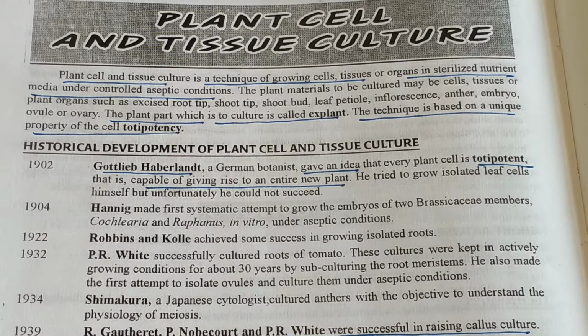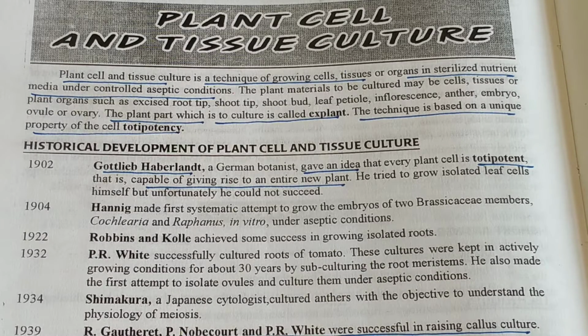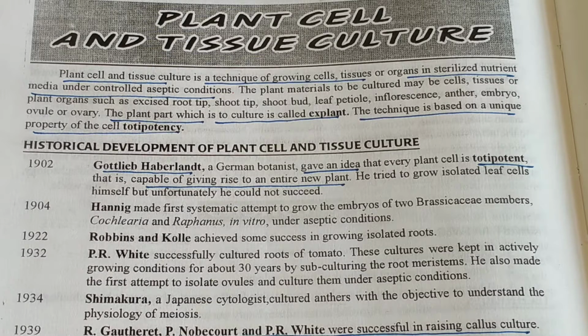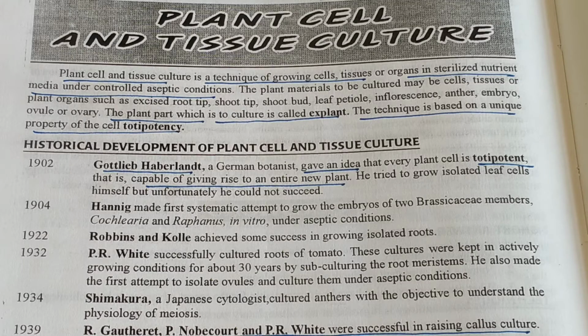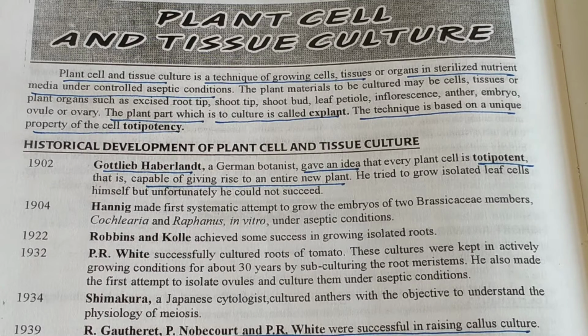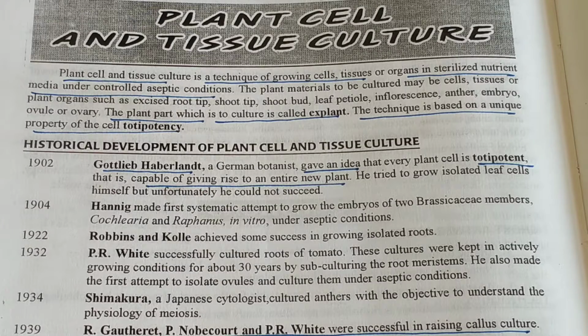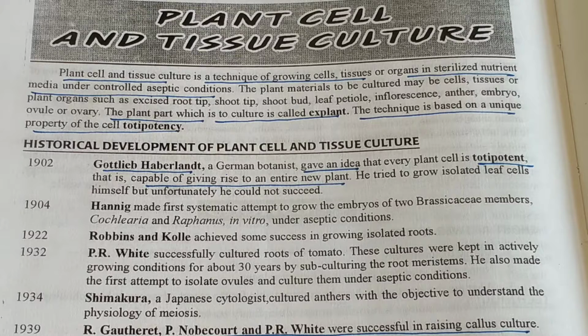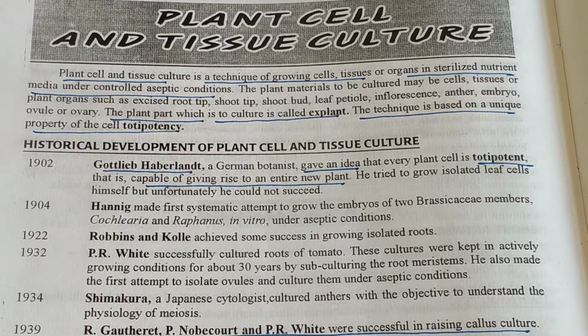Now, what are the historical developments of plant tissue culture? Here you will see the names of the scientists and their contributions to biotechnology. First one is Haberlandt, or you can say Gottlieb Haberlandt. You can remember only Haberlandt also. He was a German botanist and gave the idea that every cell is totipotent, that is, capable of giving rise to an entire new plant.